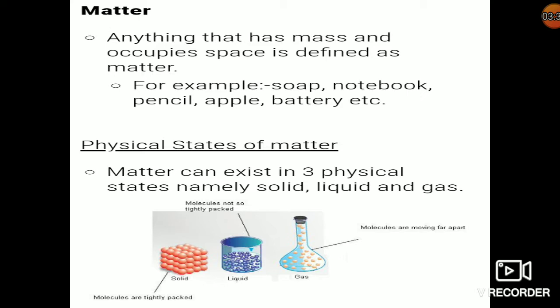Physical state of matter. Basically in chemistry we deal with the 3 physical states of matter. You know about 5 physical states of matter, but here we will not consider the Bose-Einstein condensate and the plasma state. Here we will deal only with the solid, liquid and gaseous state of matter.